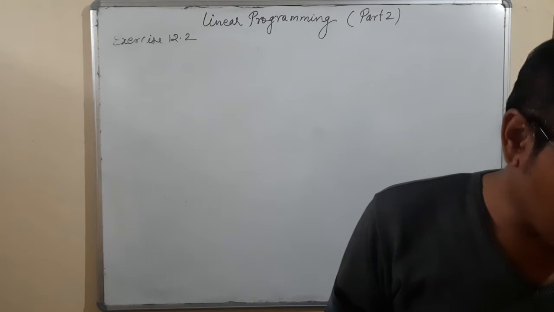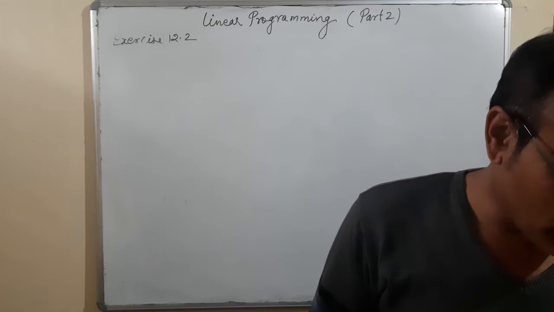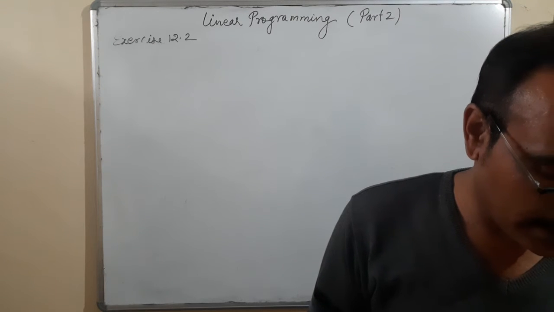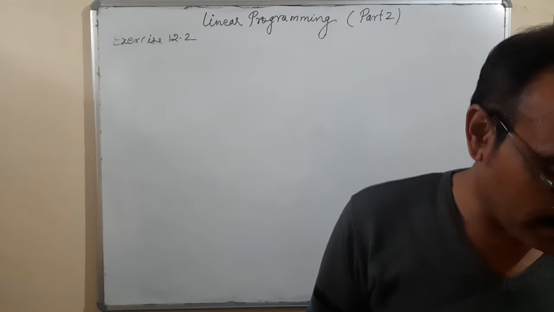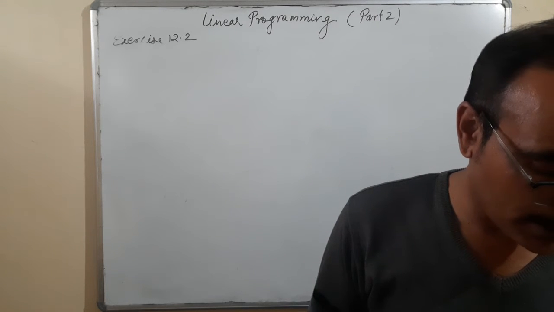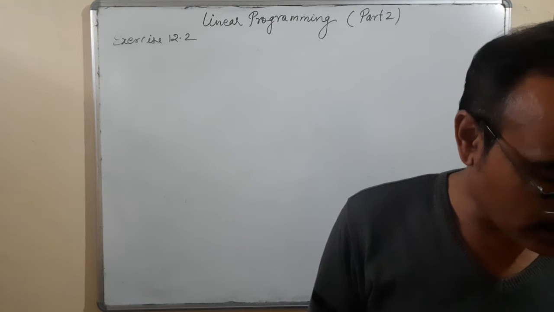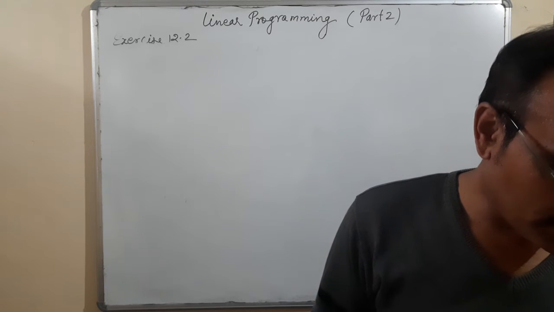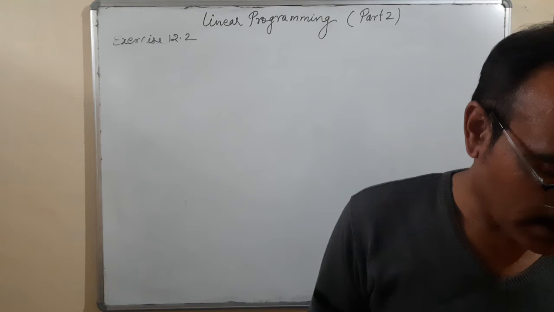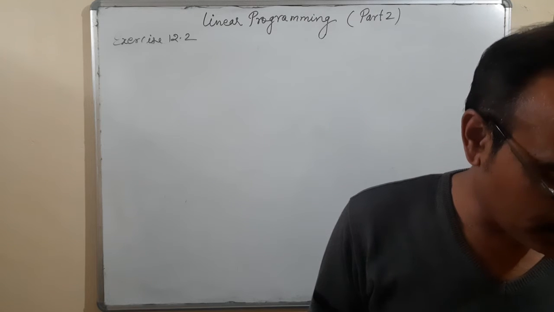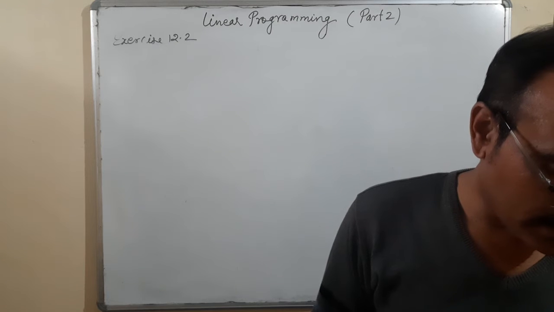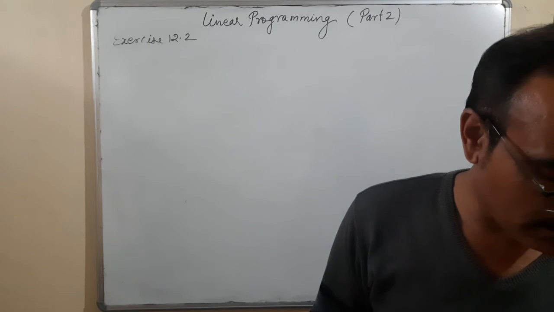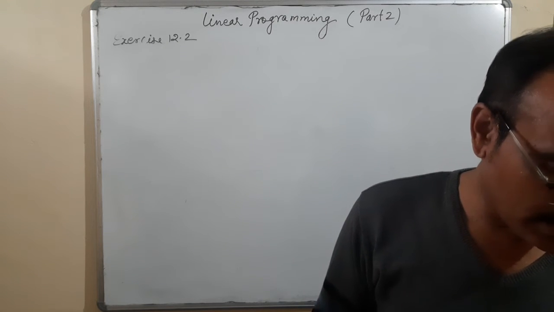So I want to take question number 9. A diet is to contain at least 80 units of vitamin A and 100 units of minerals. Two foods F1 and F2 are available. Food F1 costs rupees 4 per unit. Food F2 costs rupees 6 per unit. 1 unit of food F1 contains 3 units of vitamin A and 4 units of minerals. 1 unit of food F2 contains 6 units of vitamin A and 3 units of minerals. Formulate this as a linear programming problem.